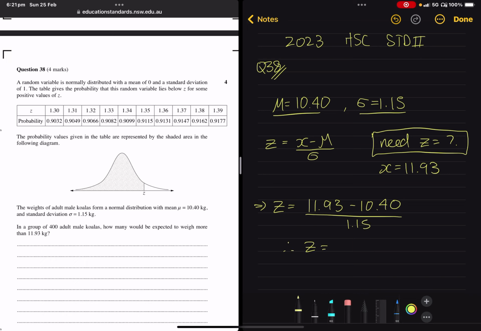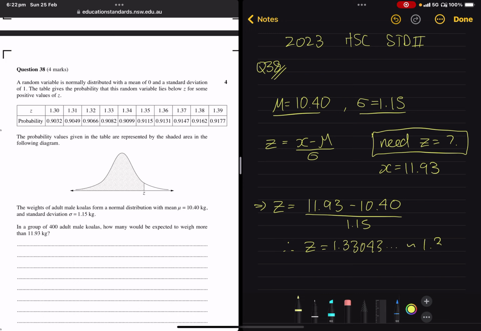So this gives us a z-score value. It's going to be 11.93 minus 10.4 over 1.15. My calculator tells me this is about 1.33043... This is about 1.33 if we round this to two decimal places. This is okay in this case because the next term following it is a 0, and then all of the other terms are relatively small. We also don't have more than 2 decimals in the table of probabilities, so a z-score of 1.33 will be fine.